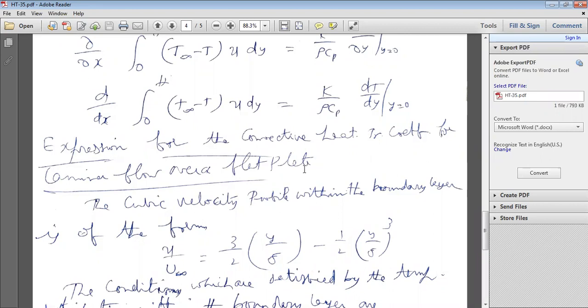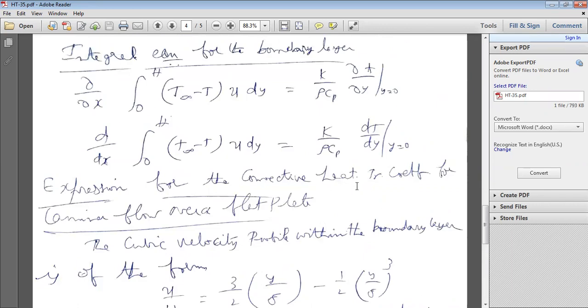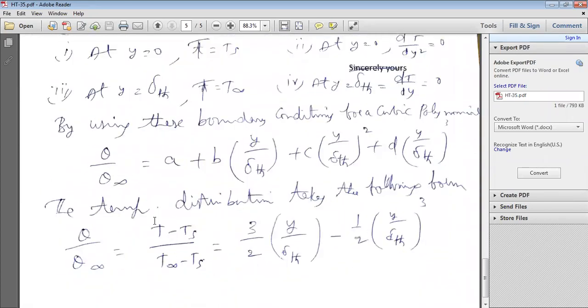Once you get the Nusselt number, you can get the convective heat transfer coefficient h, since Nusselt number Nu is equal to hL by K. How to get the convective heat transfer coefficient after getting the Nusselt number from the energy equation, that we will see tomorrow. We'll derive the expression for convective heat transfer coefficient tomorrow by taking the variation of U and of the temperature T.